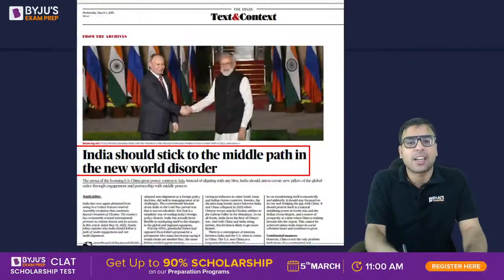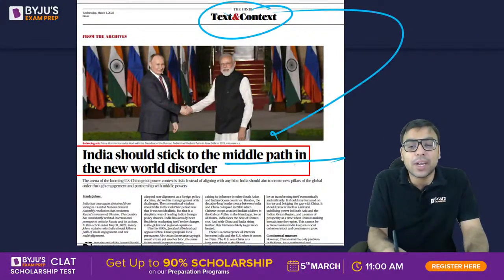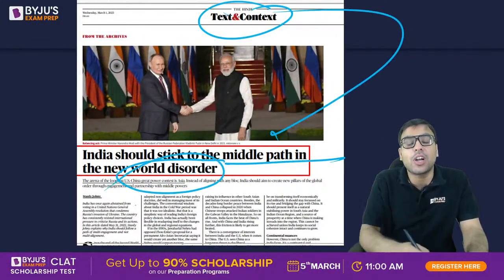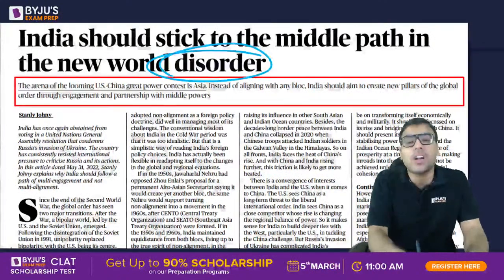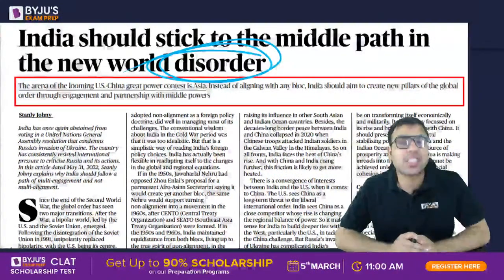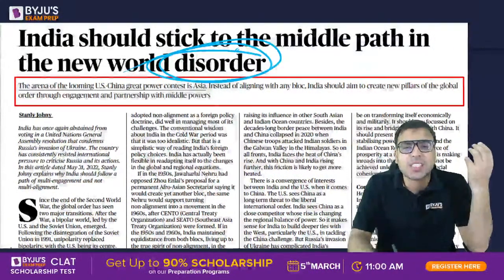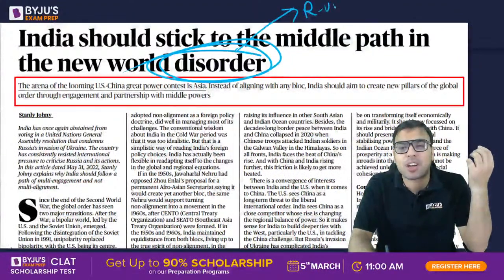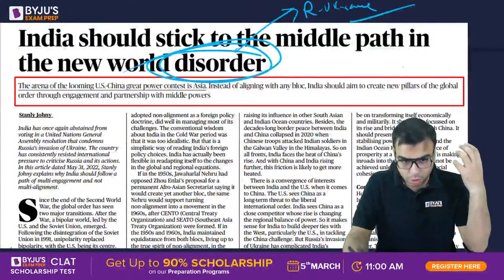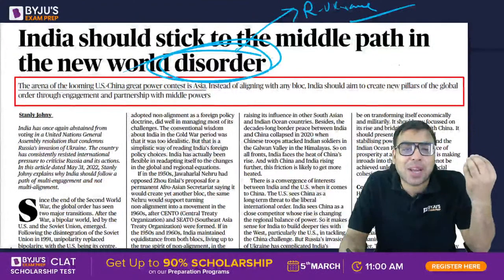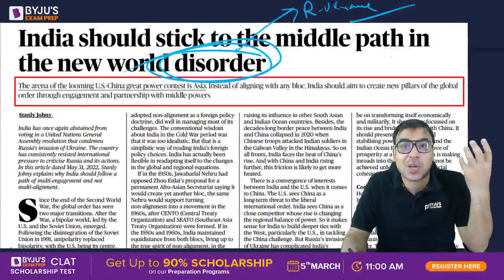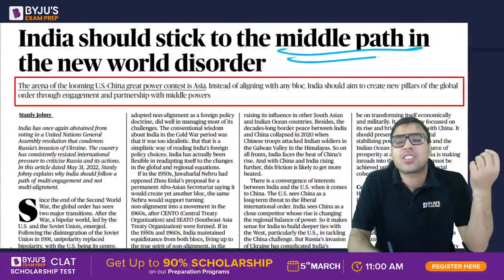अब चलते हैं आगे. Text and context में India should stick to the middle path in the new world disorder. So ये new world order word use किया जाता है, but the author is using the word disorder. Perhaps he is referring to the Russia-Ukraine war. तो सब कुछ ठीक नहीं, ऑर्डर में नहीं है. Perhaps that is why he is using the word new world disorder instead of order. So India should stick to the middle path.